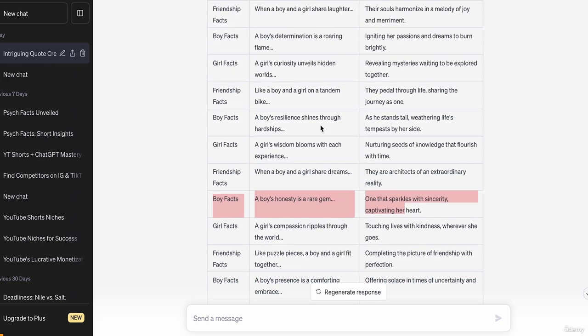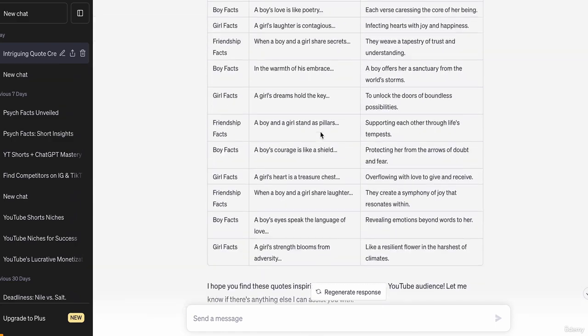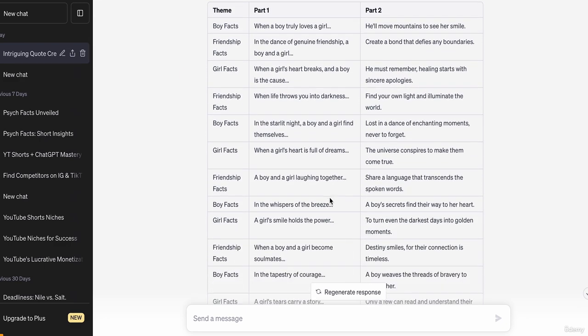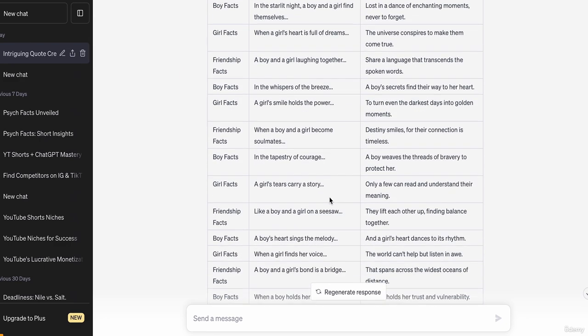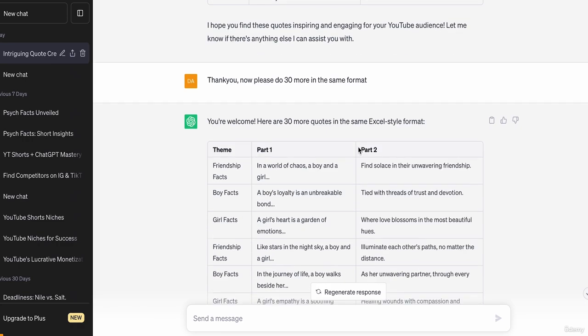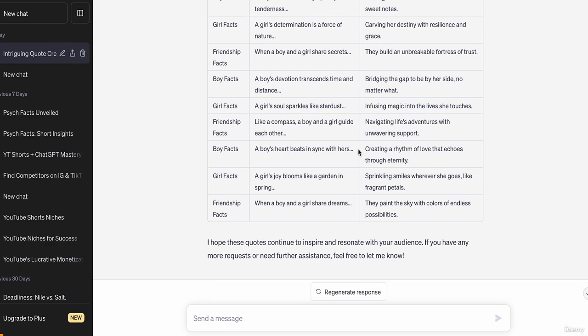Yeah, these are really good, guys. I'm really liking these so far. Let's have a look at some more. Let's go all the way to the top. Yeah, good. So, yeah, okay, they're really good. I'm really liking these. A boy and a girl laughing together. In the tapestry, courage. A girl's tears carry a story. Okay, these are really engaging. They pull on the heartstrings. Yeah, I'm really happy with these.